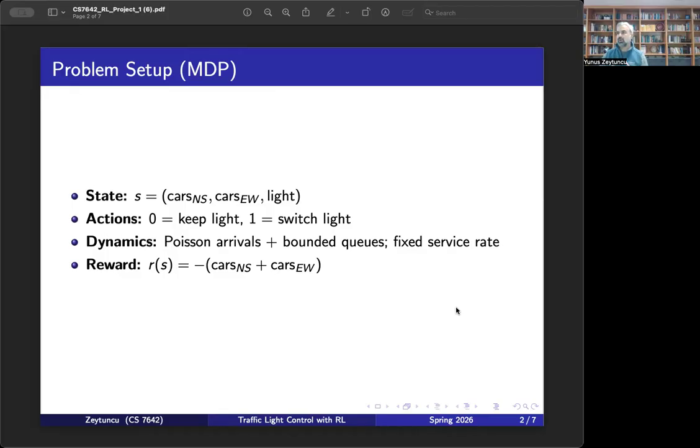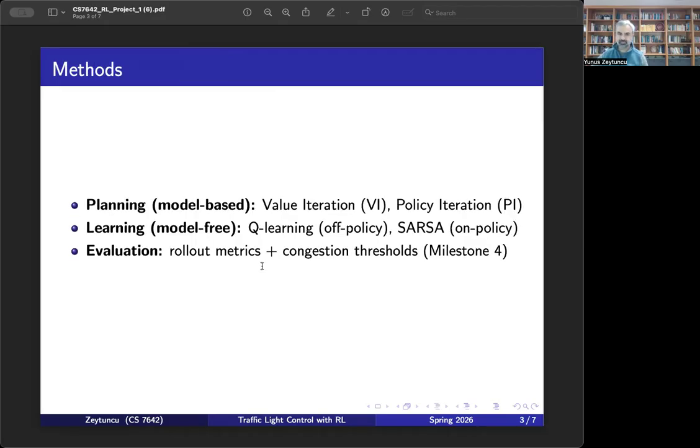Dynamics, as I said, the cars arrive with a Poisson distribution. We are trying to minimize the wait time and bound the number of cars waiting at a red light in each direction. For that sense, our reward function is the negative of the number of cars in the vertical direction and the number of cars in the horizontal direction. We are trying to get as close to 0 as possible here.